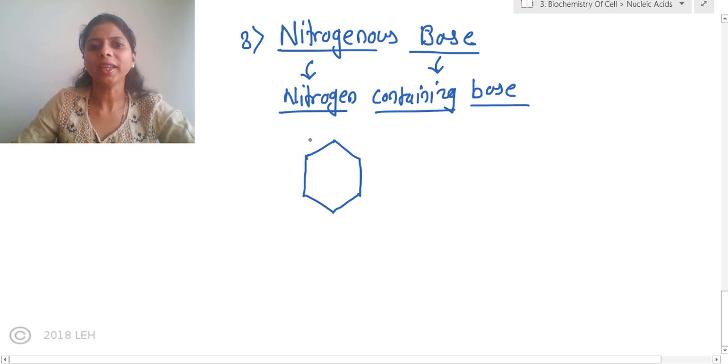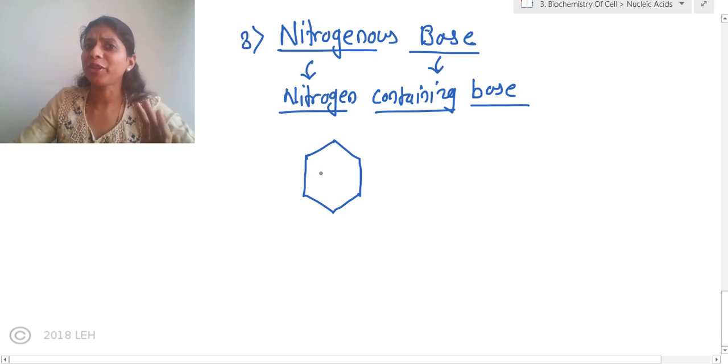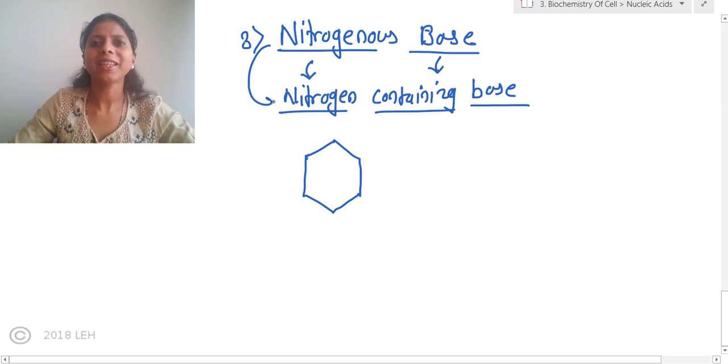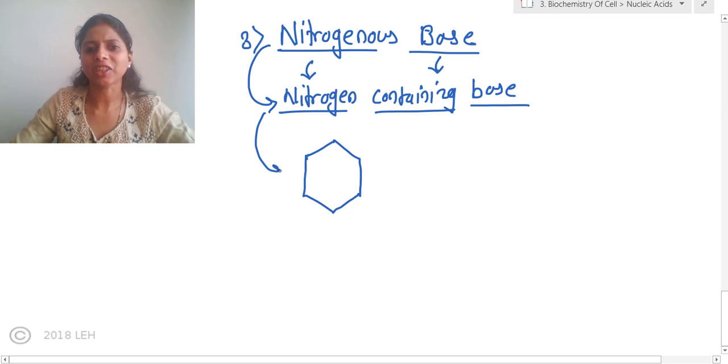They form a ring, and this ring contains nitrogen. We are not going to study in detail where exactly the nitrogens are present. It will become very, very difficult. So we are going to study a simple thing. Remember, nitrogenous bases are nothing but nitrogen containing compounds, and they form ring structures.